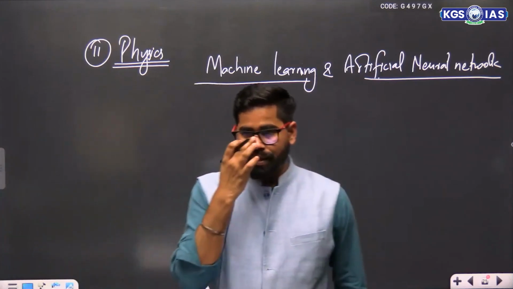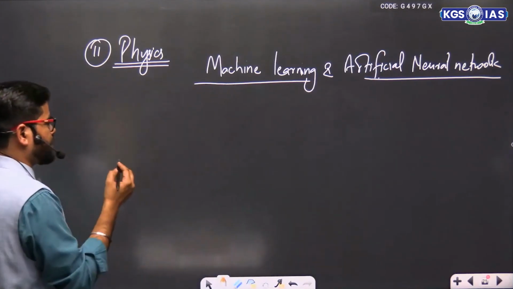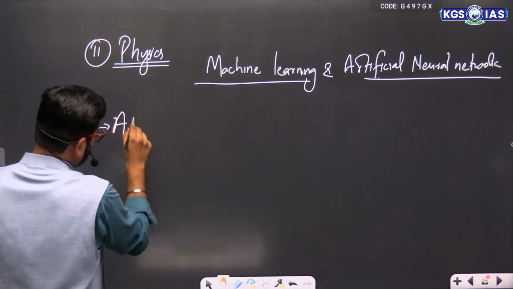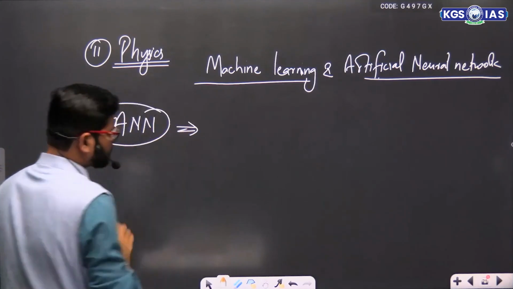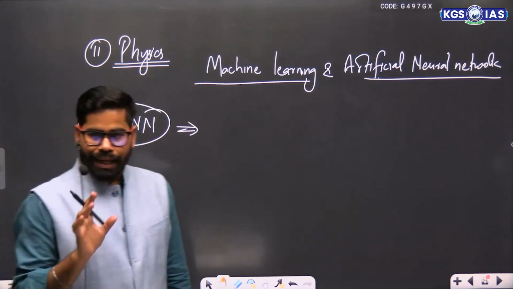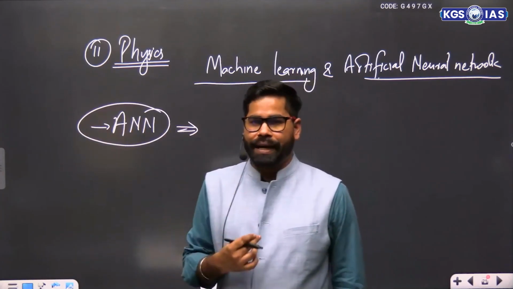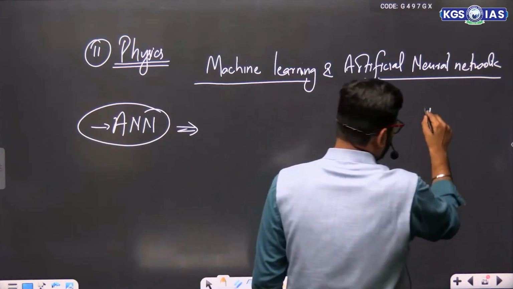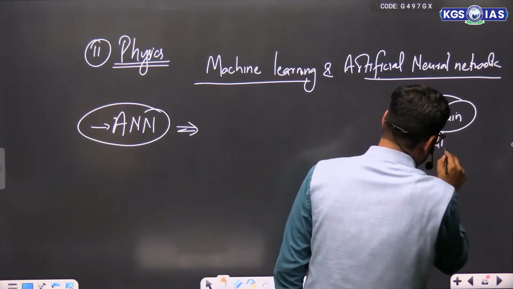So there are two things here: artificial neural network and machine learning. So let us try to understand them. What is this artificial neural network? ANN. Like, you do understand that in our brain, there are certain things called neurons. If we talk about the human brain, it contains neuron cells.